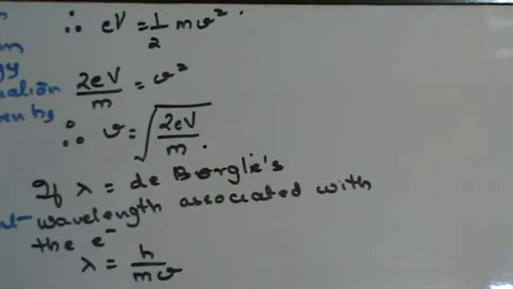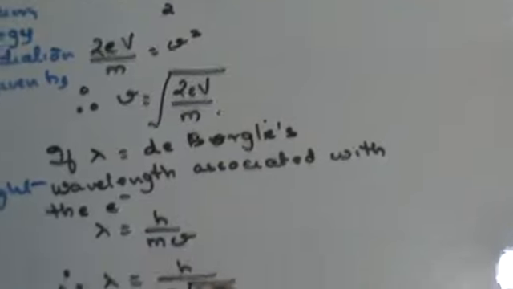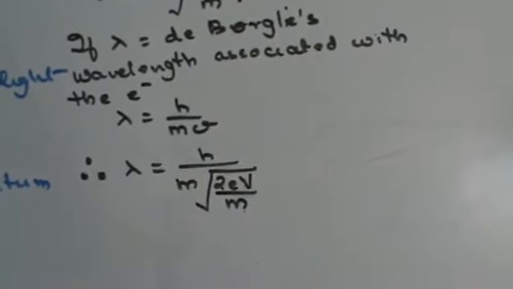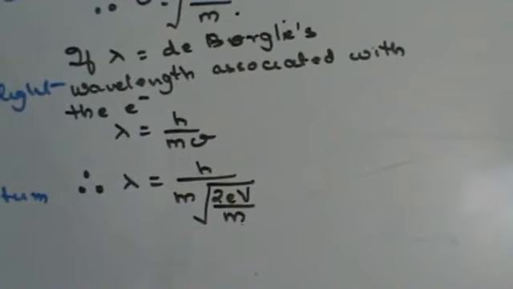We've already derived this equation, right? We've also found out the value of v, therefore I can say that lambda is equal to h upon mv. v can be written as square root of 2eV upon m, right? We just found out the value of velocity. Now here lambda therefore can be written as h upon square root of 2eVm.